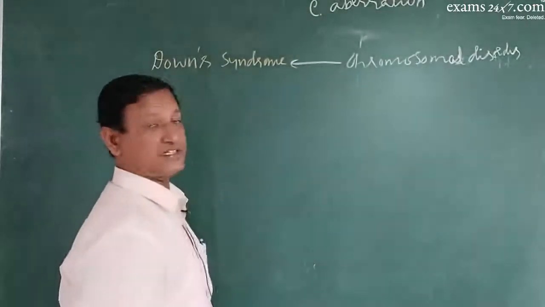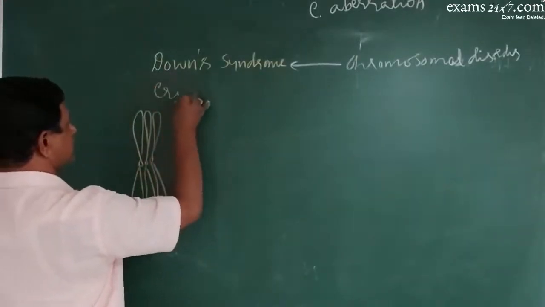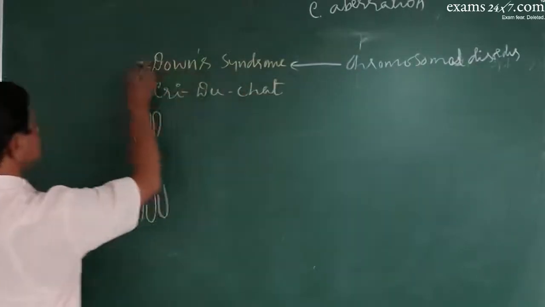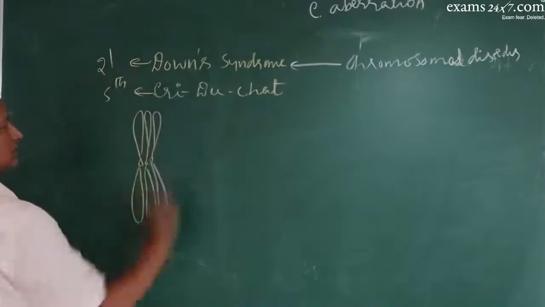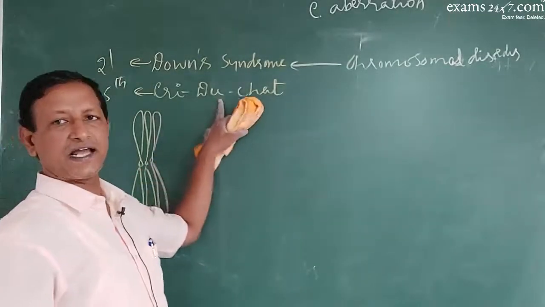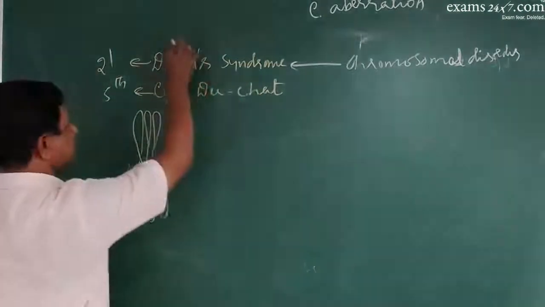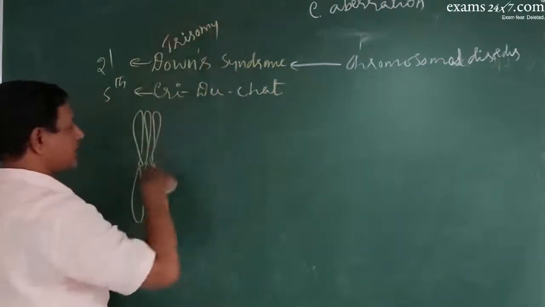You can also give the example of Cri-du-chat syndrome. This is the change in the 5th chromosome, while Down syndrome is the change in the 21st chromosome. The individual will cry like a cat. Down syndrome is trisomy, one extra chromosome.